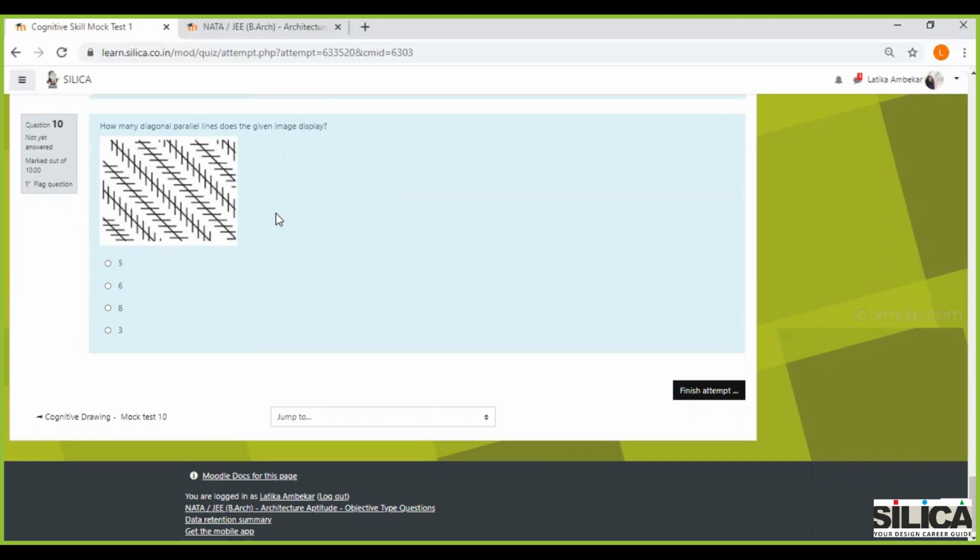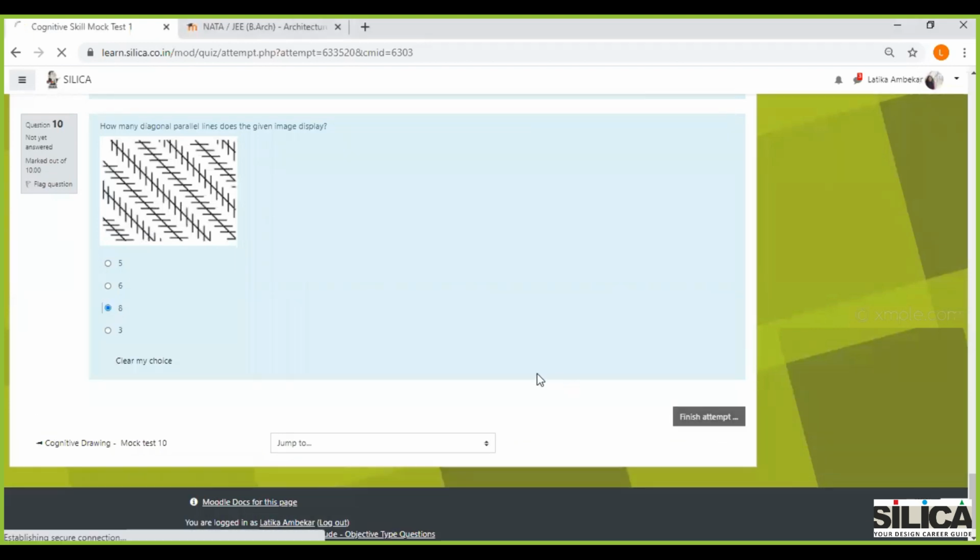I think all the diagonal lines are parallel, the ones that are going at 45 degrees everywhere. So let's count the number of lines. There's one diagonal line, second line, third line, four, five, six, seven, and eight. So the correct answer here is option 8. Let's finish our attempt.